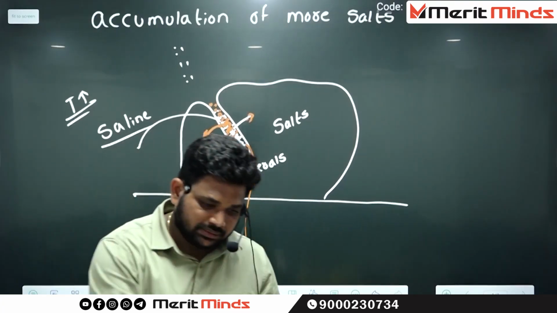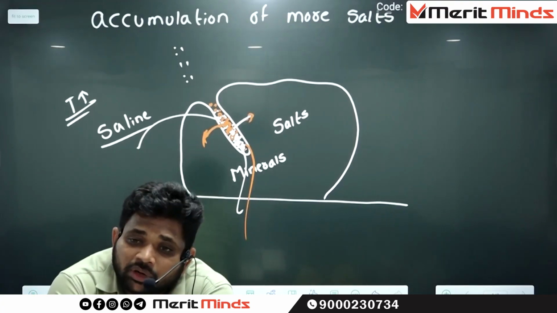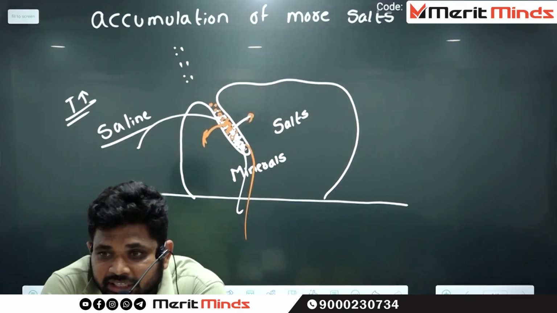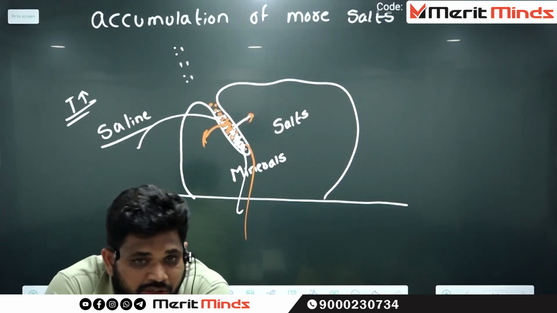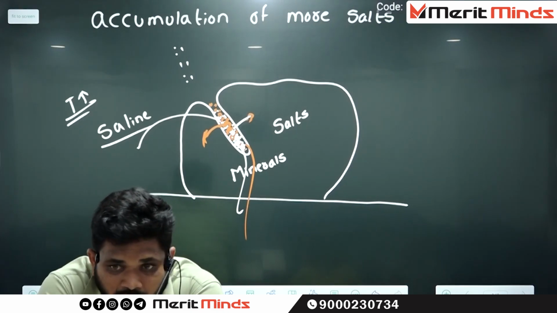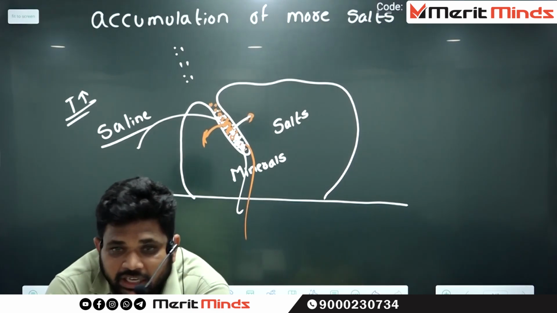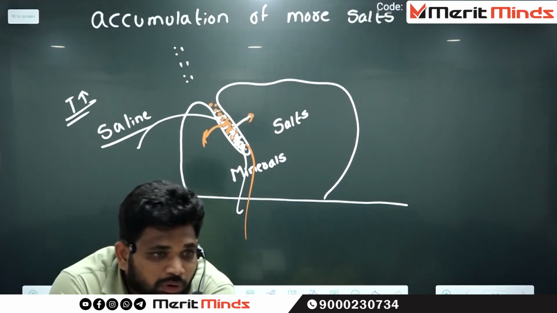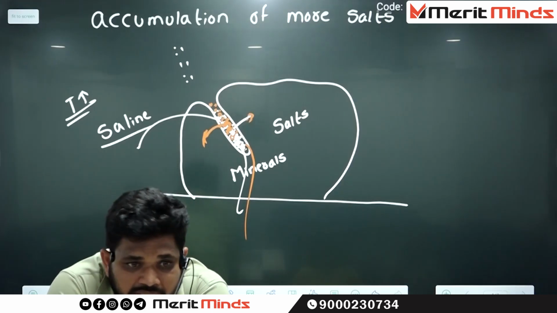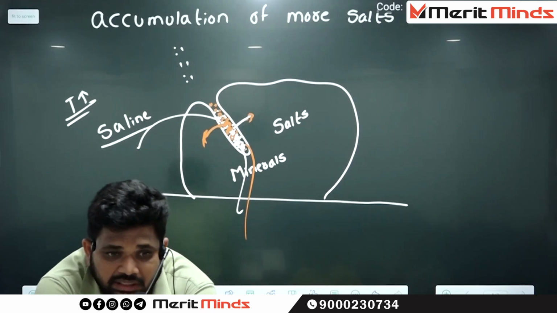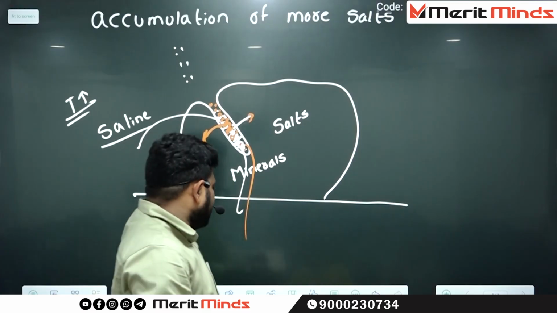Write down the process. Okay, what about thermal expansion and contraction? It can be seen in the areas of equatorial and tropical region. What about the frost action? It can be seen in polar region. But what about the salt wedging? The salt wedging can be seen in desert area.